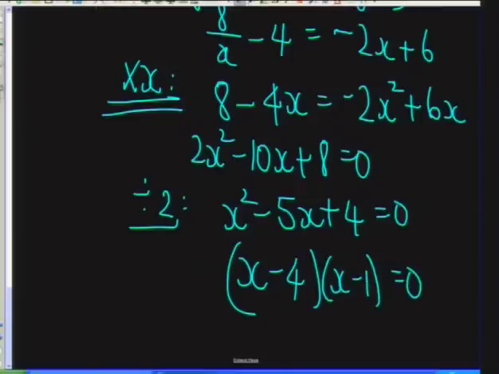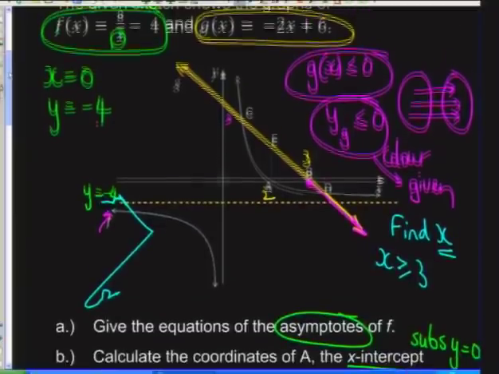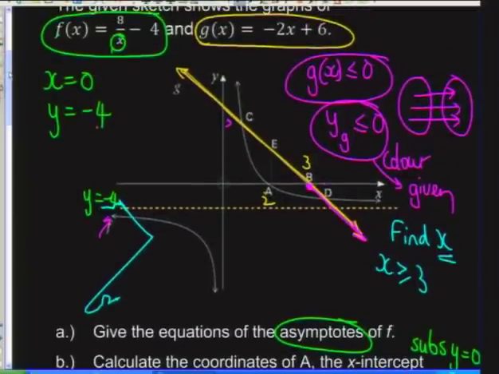So we've got minus 5x plus 4. So we get an x value of 4, or we get an x value of 1. Let's go back to the picture and see, are we happy? Does it make sense? 4 and 1. Here's the first point of it. 4 makes sense. It's to the right of 3. And 1 makes sense. It's to the left of 2.